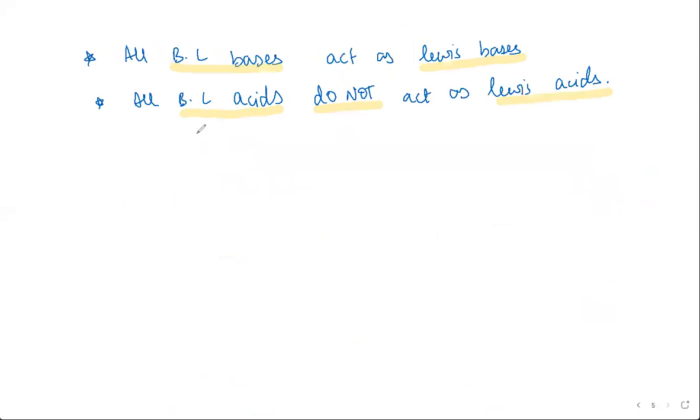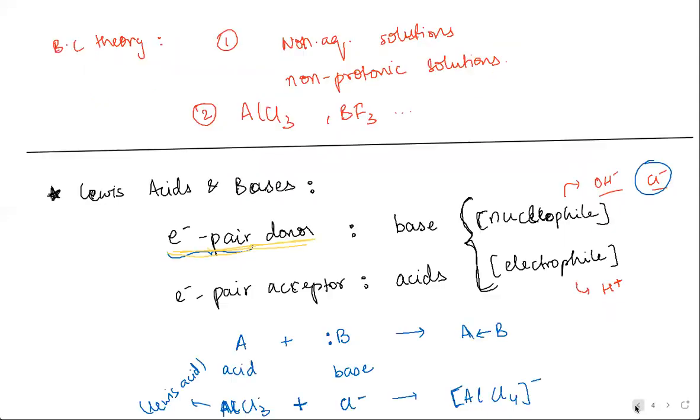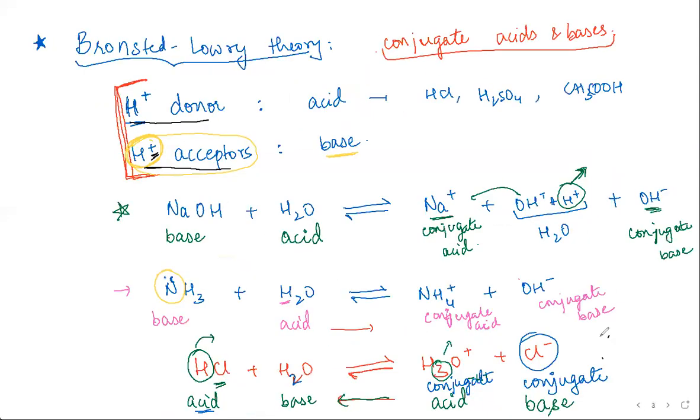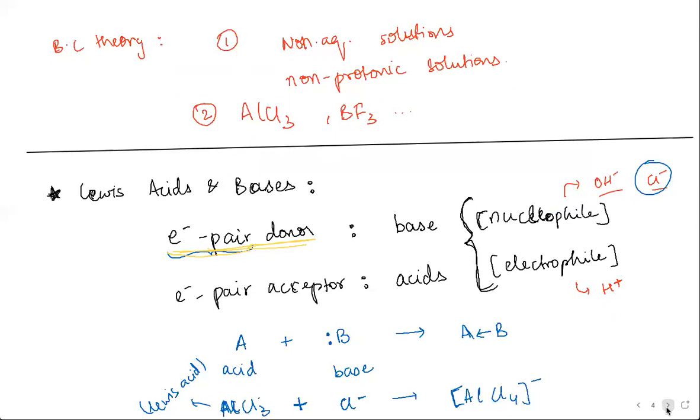But all Bronsted-Lowry acids do not act as Lewis acids, because again, it is based on H plus. Giving out an H plus is not equivalent to accepting an electron pair.